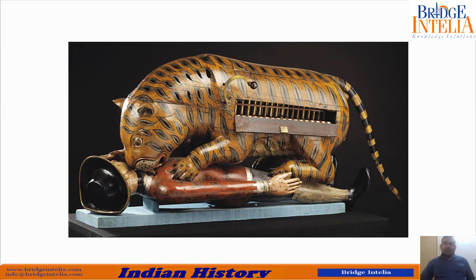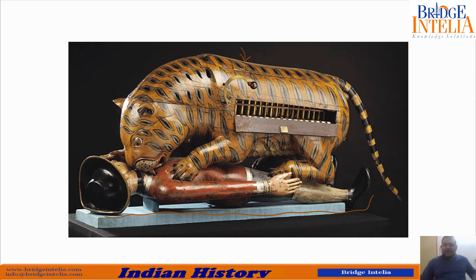Now look at this toy. You will learn about the mentality of Tipu Sultan. So Tipu Sultan used to call himself as Tiger. So this is the toy which Tipu Sultan used to keep in his room. Now today this toy is present in British Museum of London. Here is a British soldier. Now this toy is driven by battery.